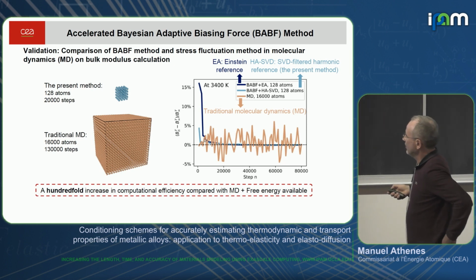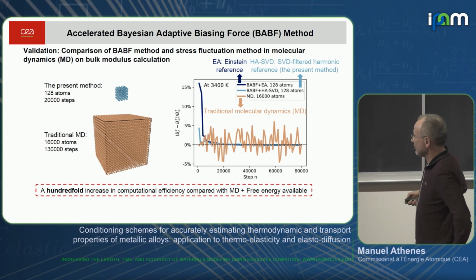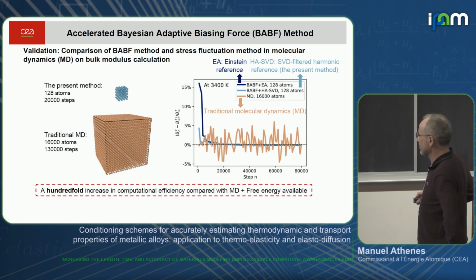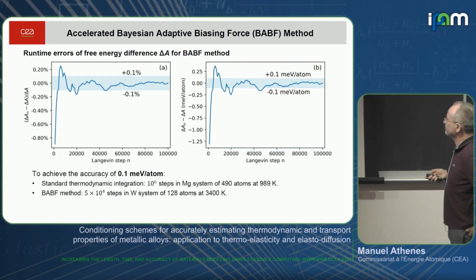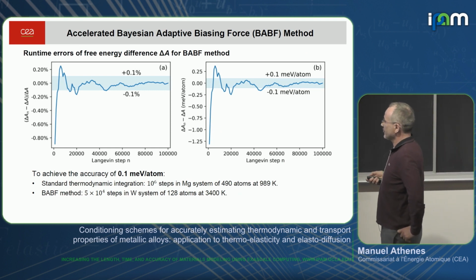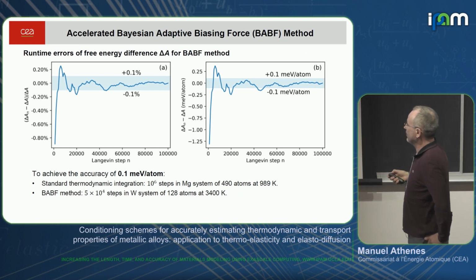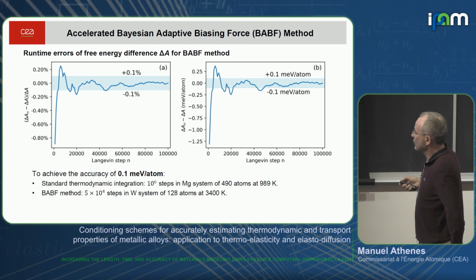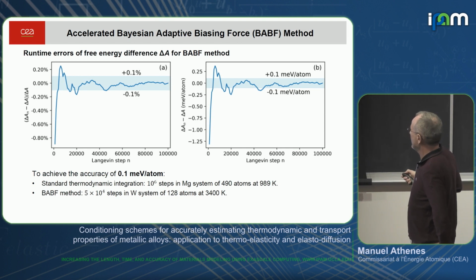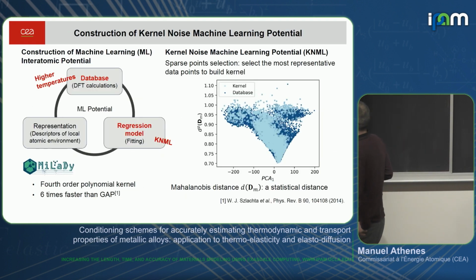Since we need a very small system, we obtain a 100-fold increase in computational efficiency compared with molecular dynamics. And we stopped the simulation to obtain 0.1% accuracy, which corresponds to 0.1 millielectron volt per atom, so we thought it was sufficient for the calculations.